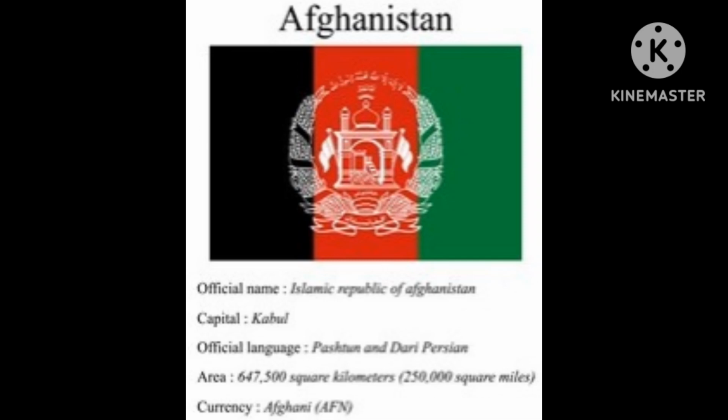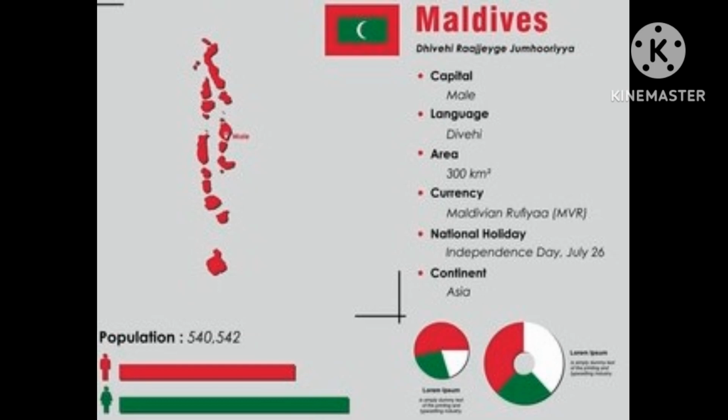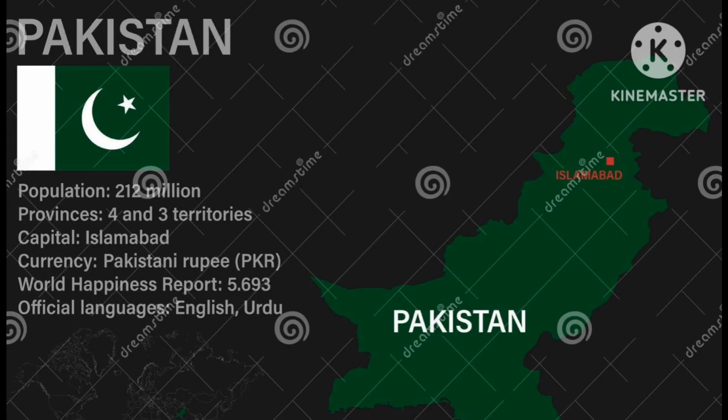The next country is Afghanistan. The capital of Afghanistan is Kabul and its currency is Afghani and the official languages of Afghanistan are Persian, Dari and Pashto. And the flag is also shown on the screen. The next country is Maldives. The capital of Maldives is Male and currency is Maldivian Rufiya and its official language is Dhivehi.